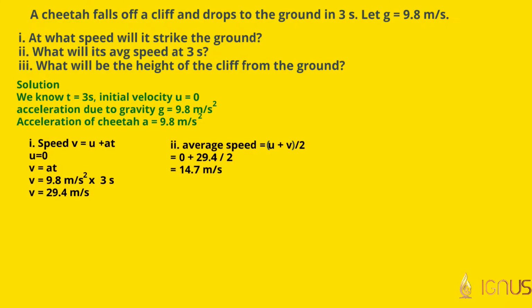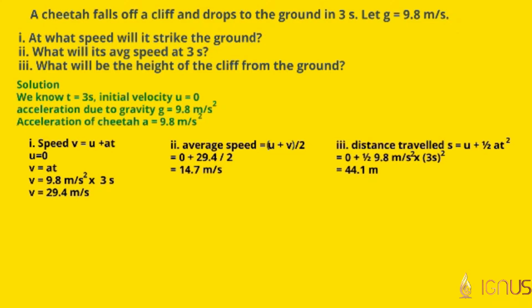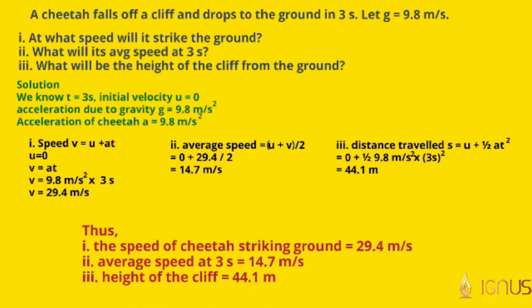Distance travelled is given by s = ut + ½at². Therefore, applying all the given data, we get distance travelled is equal to 44.1 meters. Therefore, the speed of the cheetah striking the ground is equal to 29.4 meters per second. Average speed at 3 seconds is equal to 14.7 meters per second, and height of the cliff is equal to 44.1 meters.